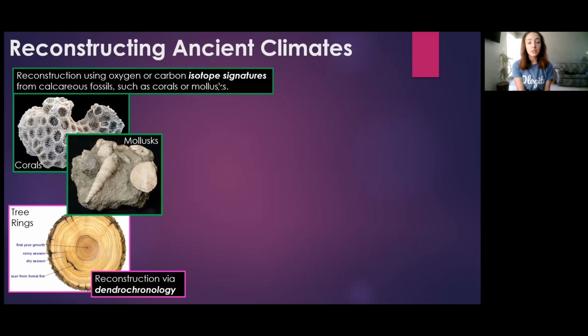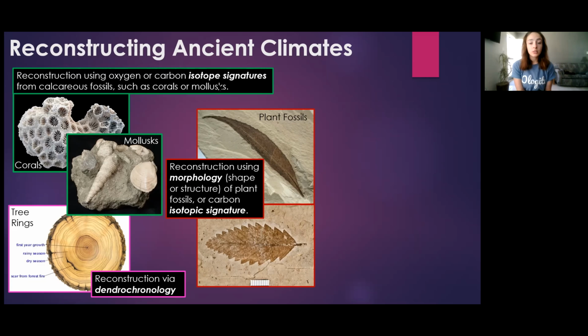For example, wider or thicker rings can tell us that during that growth period, the tree received more rainfall and optimal temperatures, whereas thinner rings can tell us that the tree was receiving minimal rainfall and colder temperatures during that growth period. Similarly, we can use plant fossils such as leaf shapes to understand similar environmental conditions. For example, smooth leaves are common in tropical warm environments, whereas jagged leaves are common in colder climates.